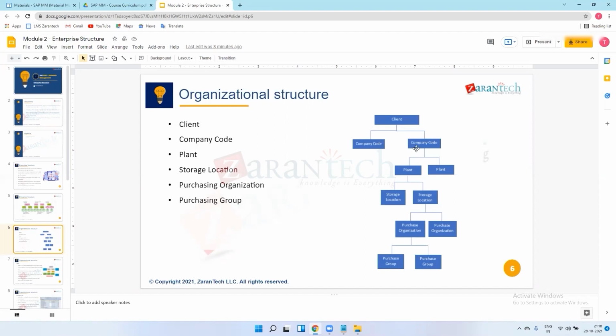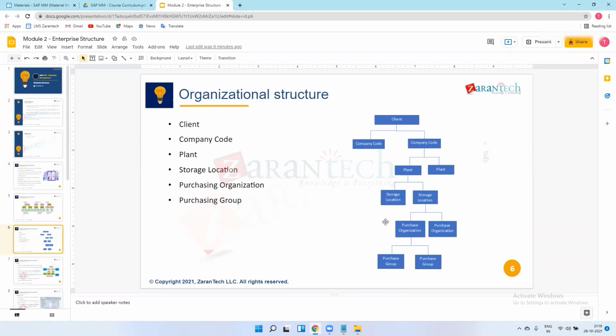Amazon is a company name, and we'll have a 4-digit code for Amazon in our SAP system. Amazon has plants in every state or every district, and in every plant there are warehouses. We store material in the warehouses, and that is called storage locations.